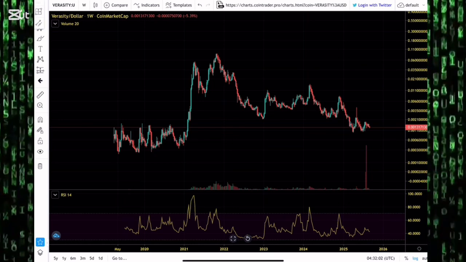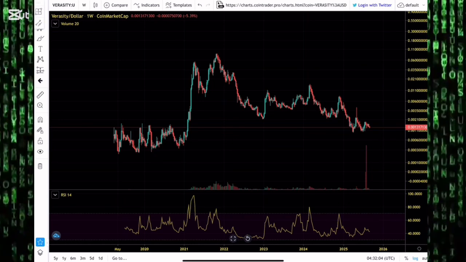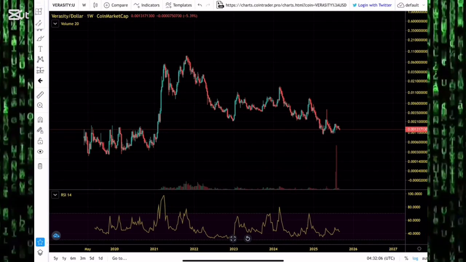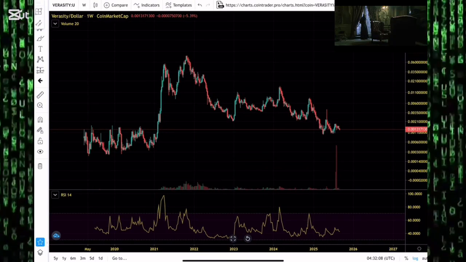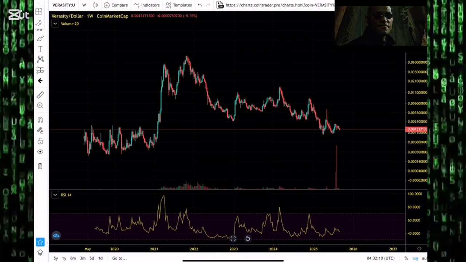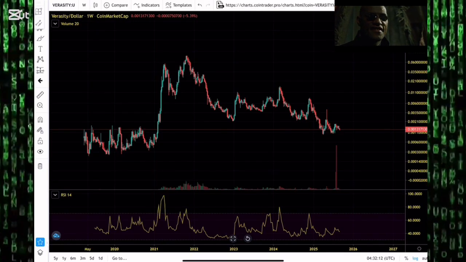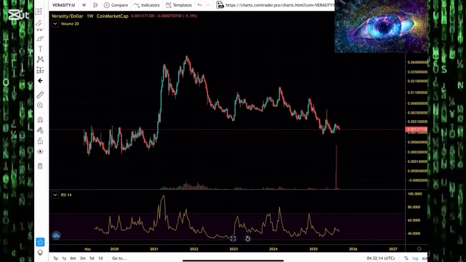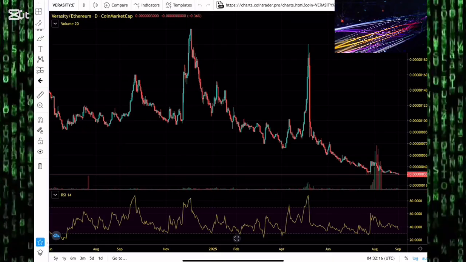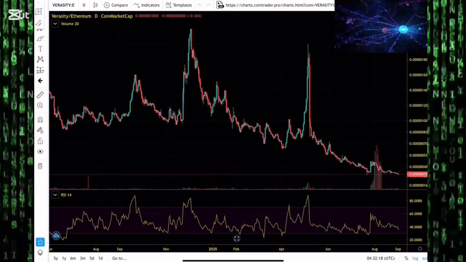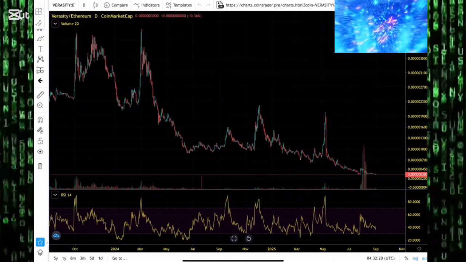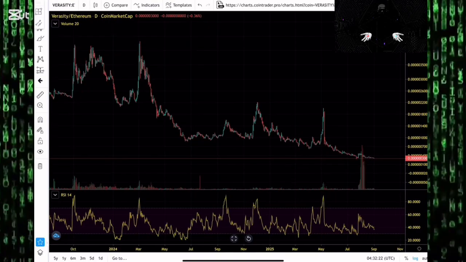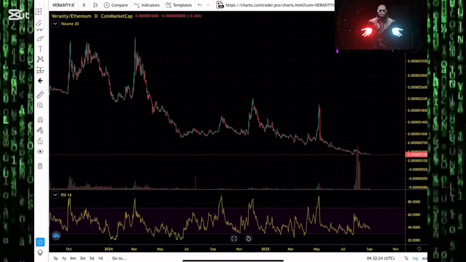We've gotten to the month of September. Historically, that's not been a good month for crypto, but will this be the month where all coins go parabolic? Will this be the month we see Verasity pumping, attempting to get to new yearly highs, possibly new all-time highs? Also look at Verasity's performance against Bitcoin, almost dropping to new all-time lows. Can we see a reversal come out for Verasity's performance against Ethereum?